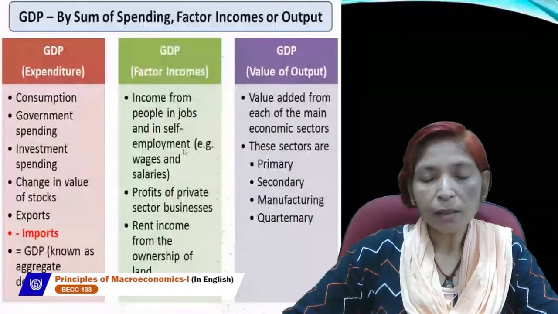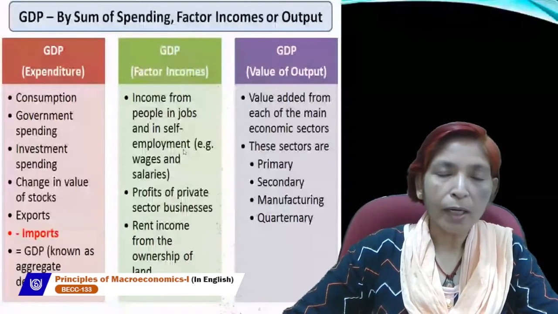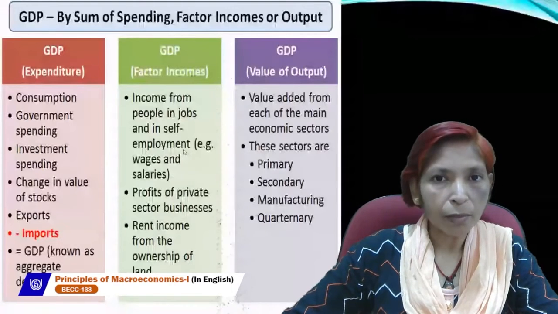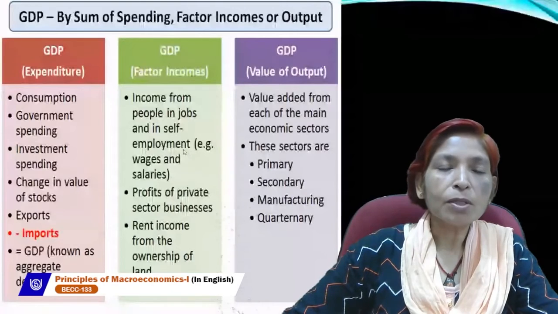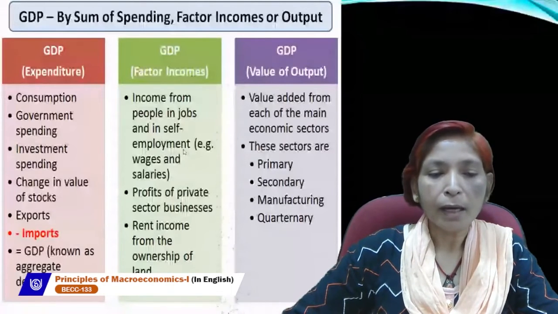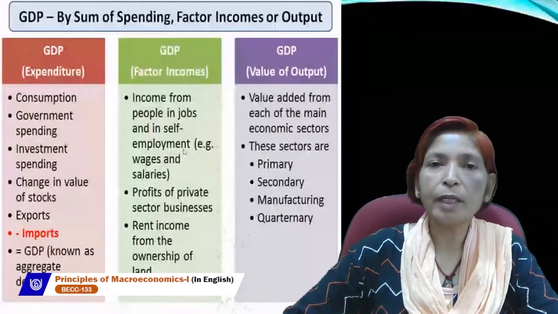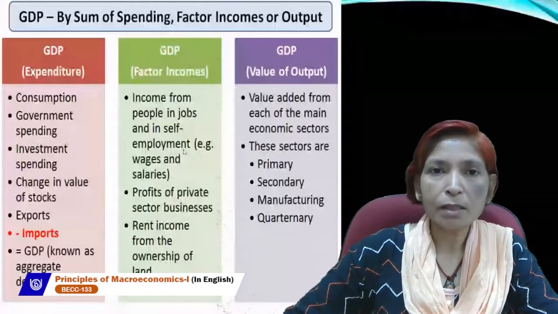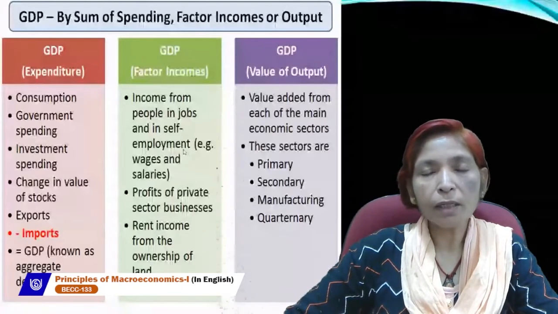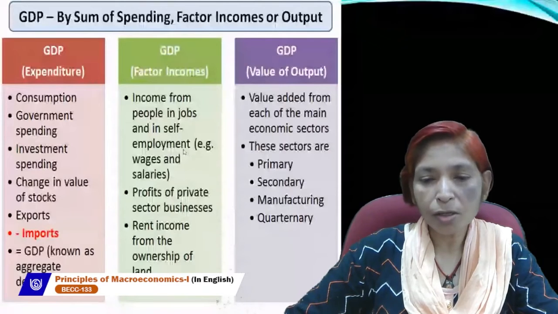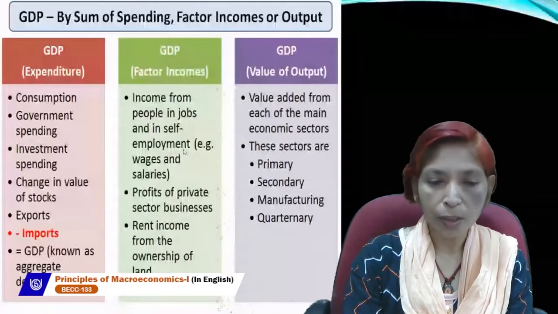It means no other value can be added to this final good. So intermediate goods' value can be added, but final goods' value can't be added. Intermediate goods are not included in the estimation of national income, because if we include intermediate goods, then it will create a double counting problem. Final goods are always included in the estimation of national income because it is very necessary and it avoids the problem of double counting.